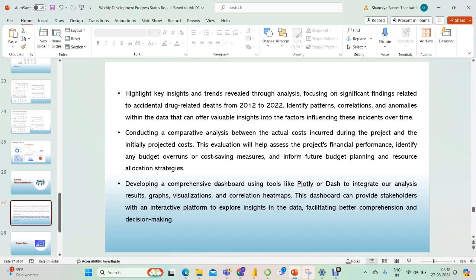Then conducting a comparative analysis between the actual cost incurred during the project and the initially projected cost. This evaluation will help assess the project's financial performance, identify any budget overruns or cost saving measures, and inform future budget planning and resource allocation strategies. And developing a comprehensive dashboard using tools like Plotly or Dash to integrate our analysis, results, graphs, visualization, and correlation heat maps.